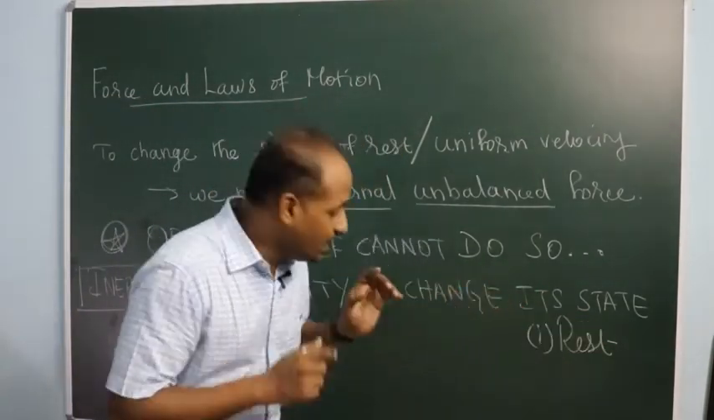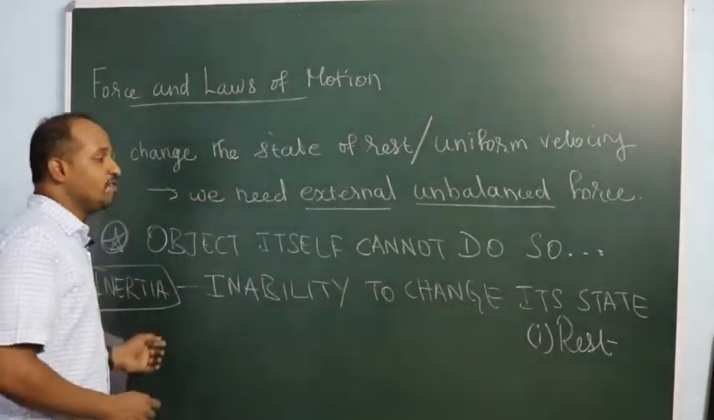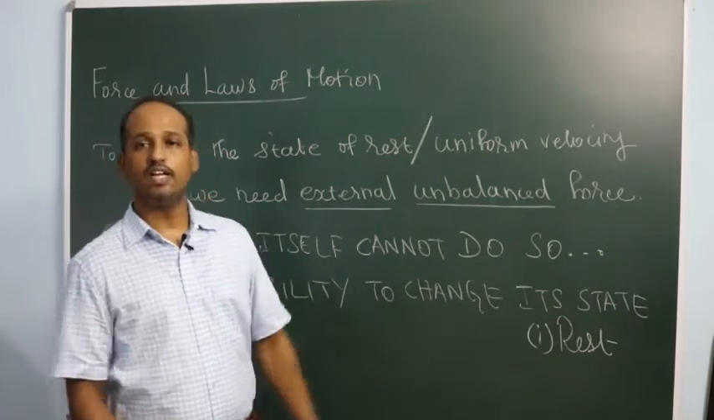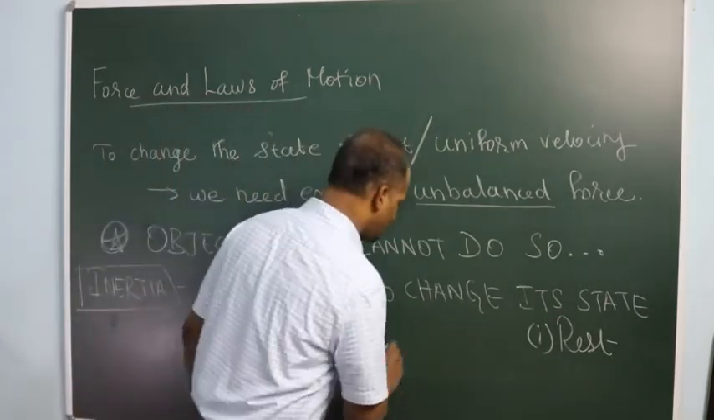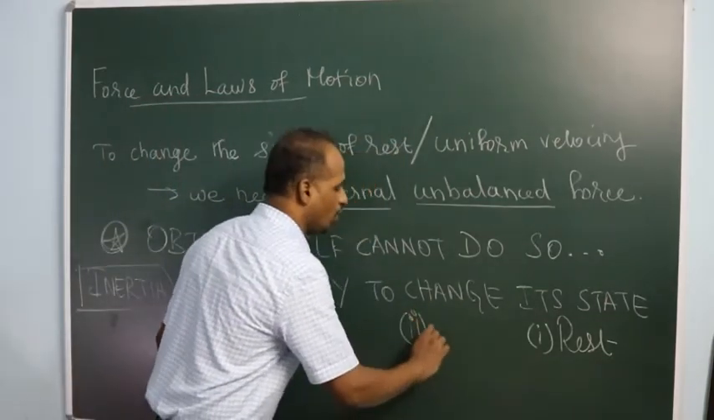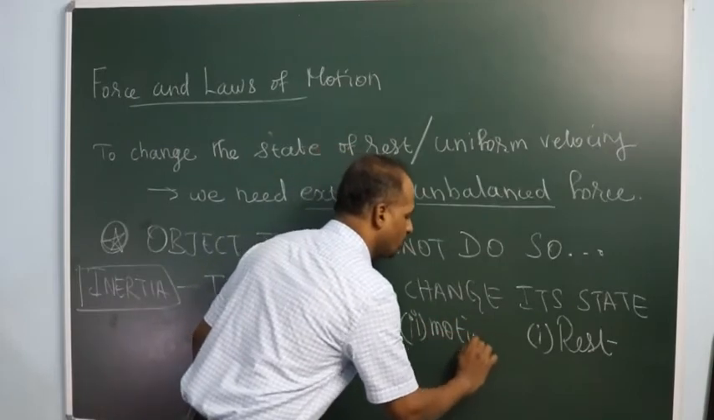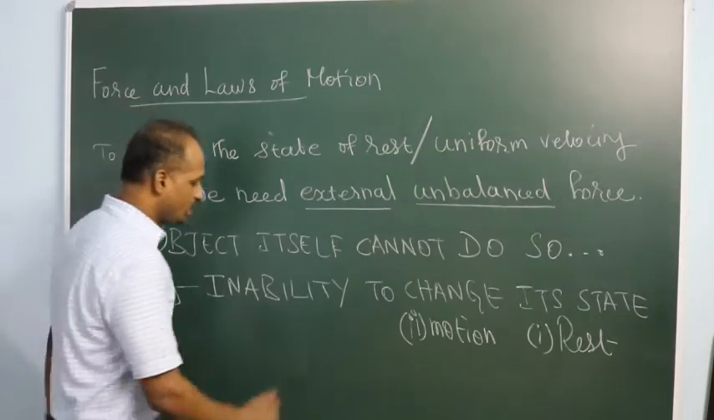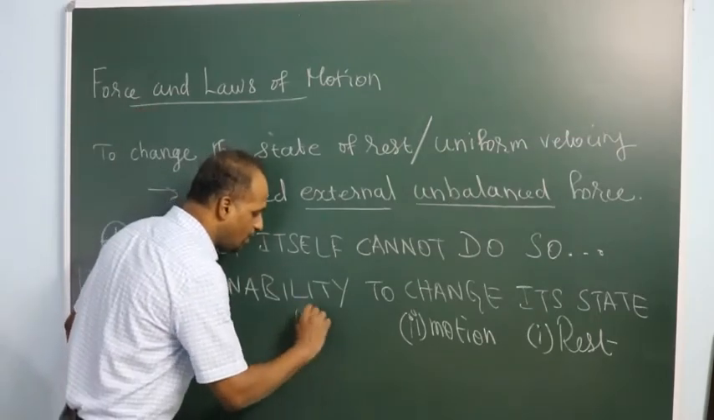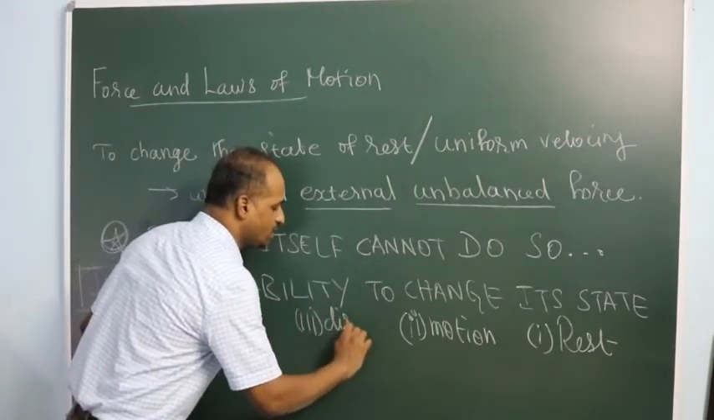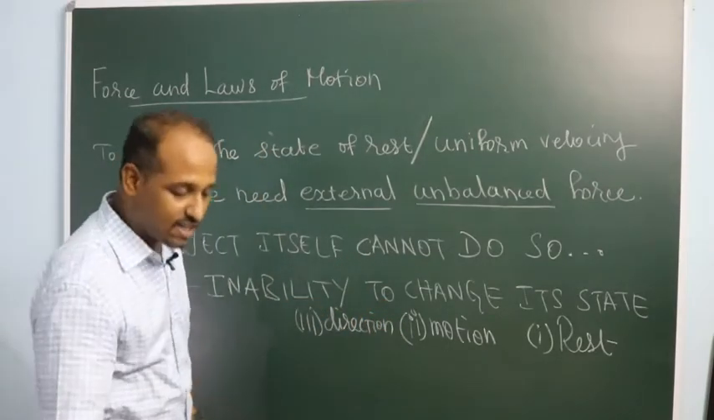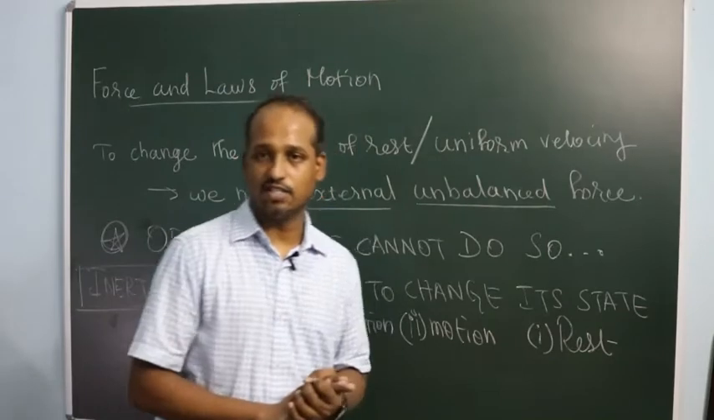So what is inertia of rest? Inability of the object to change its state of rest by itself is called inertia of rest. What is inertia of motion? Inability of the object to change its state of motion by itself is called inertia of motion. What is inertia of direction? Inability of the object to change its direction of motion by itself is called inertia of direction.